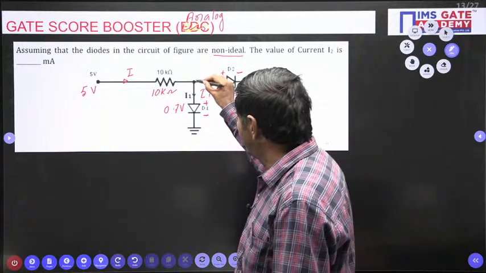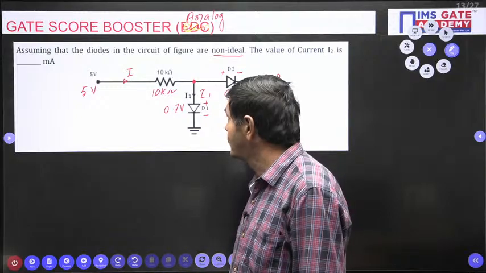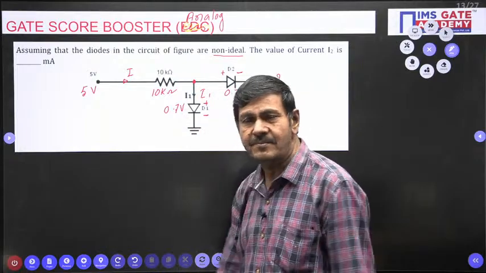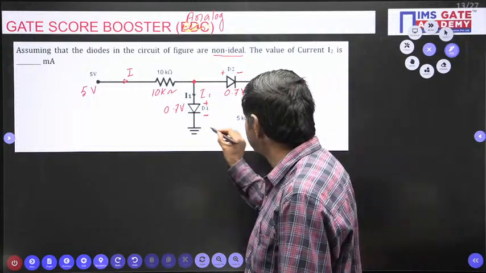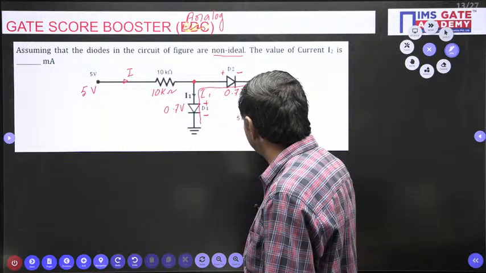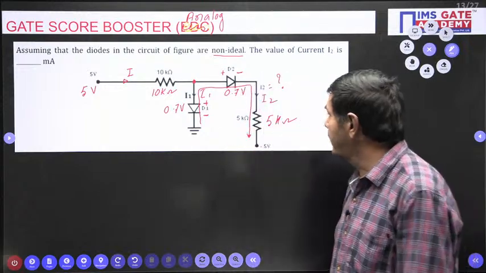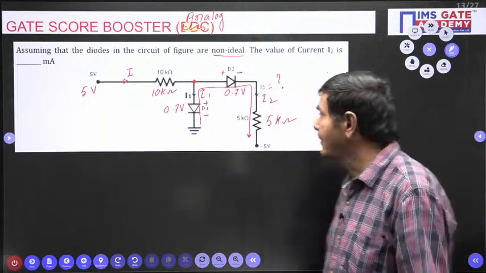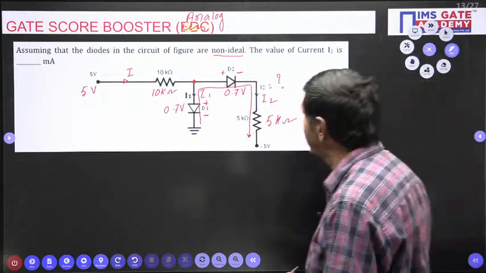But I think you know very well this node voltage. What voltage is possible? The same voltage is across the diode. For the time being, don't touch that node. To measure this current I2, just apply KVL in this path. If you apply KVL in this path, I can measure I2 directly. If I apply KVL, how can the equation be formed?